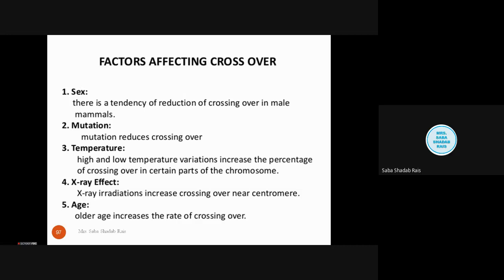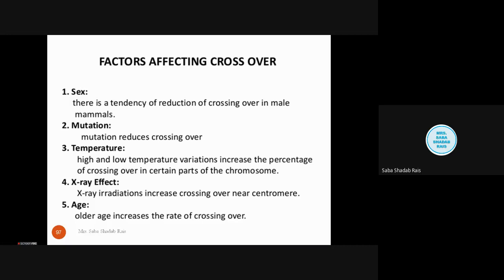There is a tendency of reduction of crossing over in male mammals, while you will find more chances of crossing over in females. Morgan found the same thing in Drosophila also. He found that 80% of the time the Drosophila female gametes are formed by crossing over, while such crossing over is reduced in the male.